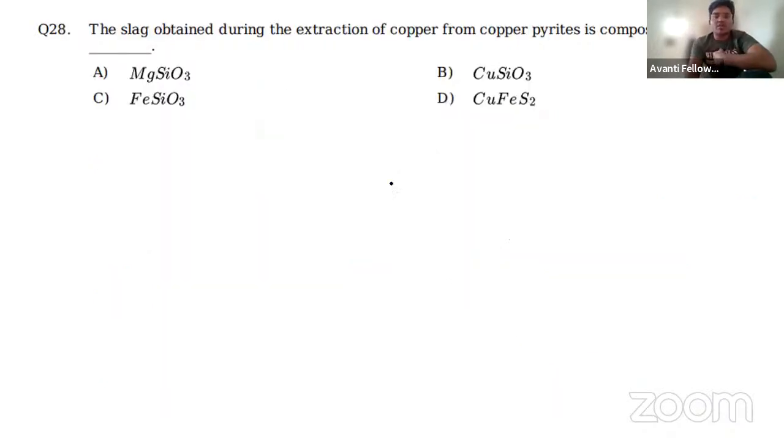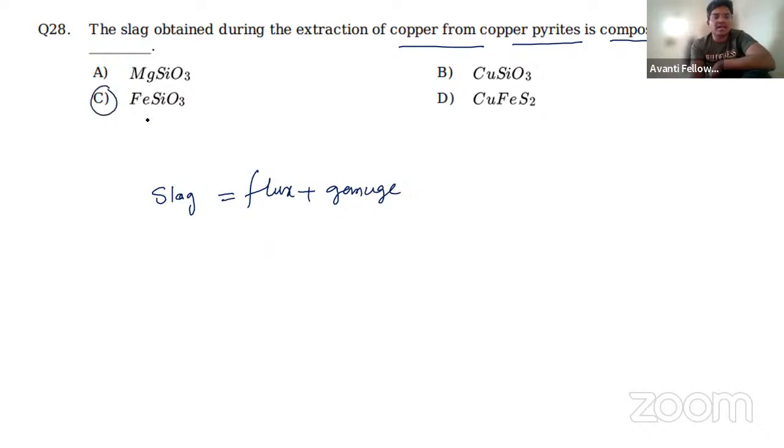Next, the slag obtained during the extraction of copper from copper pyrites is composed mainly of what? Slag, as I told you, is flux plus gangue. So slag is simply iron silicate.